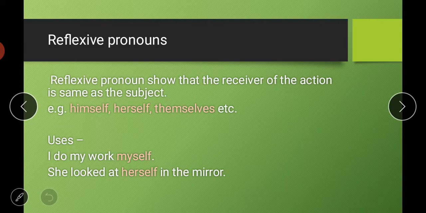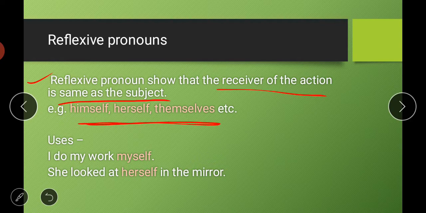Next is your reflexive pronoun. So what is this reflexive pronoun? Reflexive pronouns show that the receiver of the action is same as that of subject. For example, these are the words like himself, herself, themselves. So we will use himself for he, herself for she, themselves for they. So what are these reflexive pronouns? These words show that receiver of the action is same as that of subject.